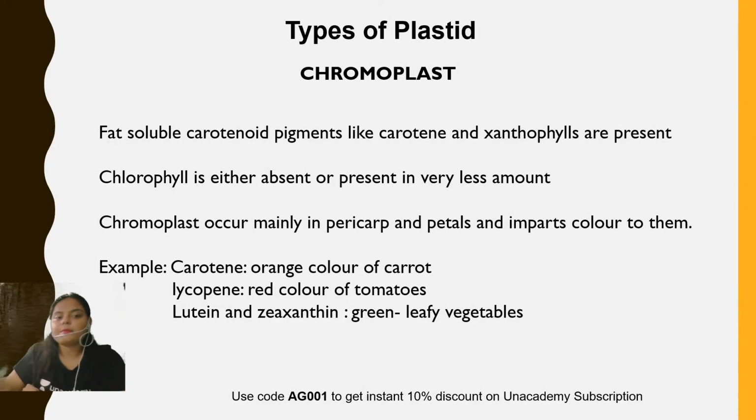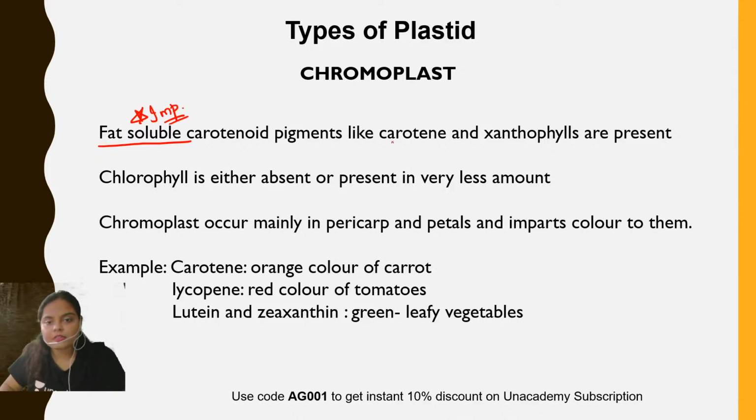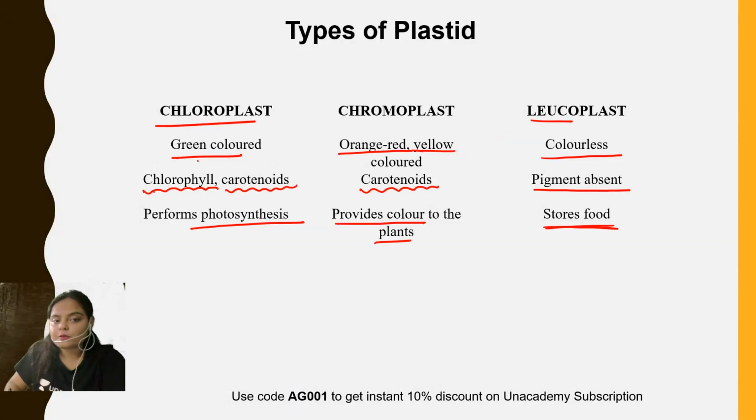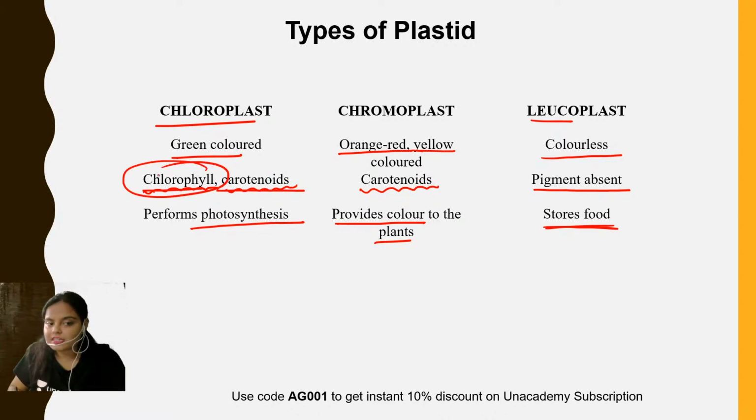Now, talking about the chromoplast. It is an important point. Chromoplast stores fat-soluble pigments, like carotene and xanthophylls. Both carotene and xanthophylls are types of carotenoid pigment. Yes, that too is present in the case of photosynthesis, and that is why I have mentioned that chloroplast contains both chlorophyll and carotenoids. The chlorophyll is the main photosynthetic pigment, whereas carotenoids are the accessory photosynthetic pigments. These are the accessory pigments.